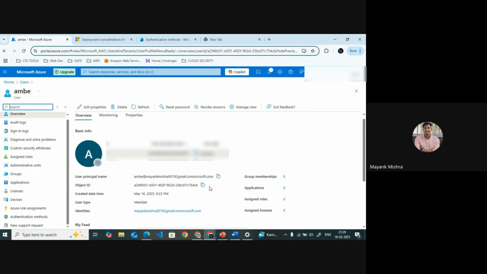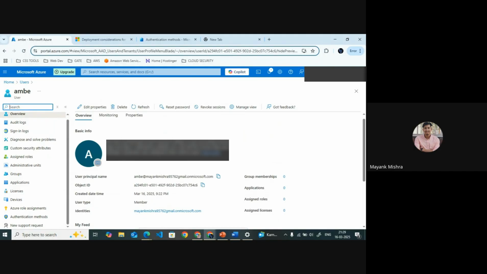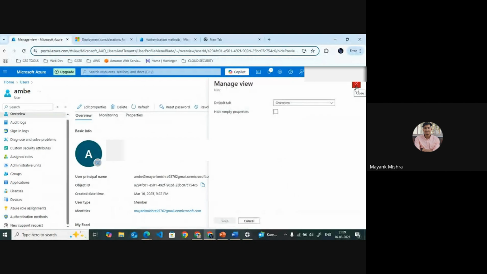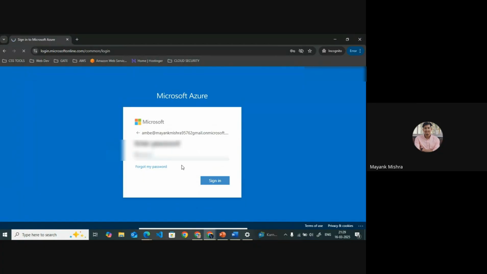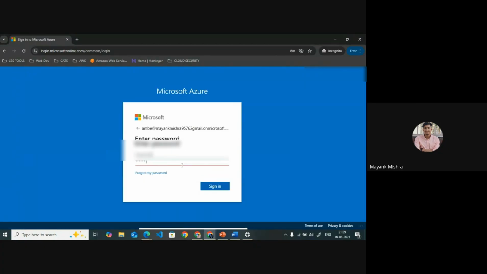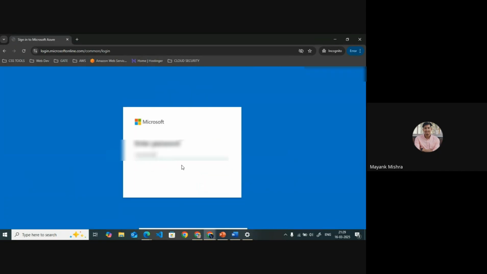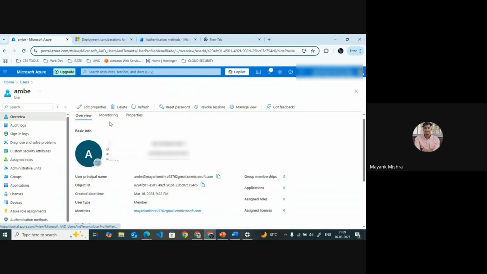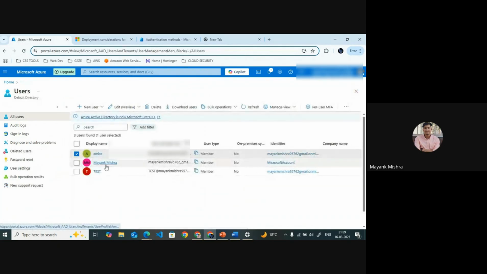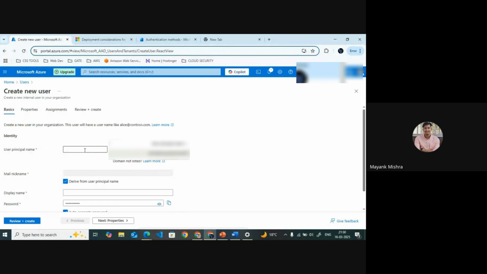I will do one thing. I will open our Azure portal in incognito mode here, and enter the Gmail and account detail, then put my password. Now I will sign in. If I do the reset, it will take more time. In the meantime, I will create another user. I will copy this and open another incognito mode here.